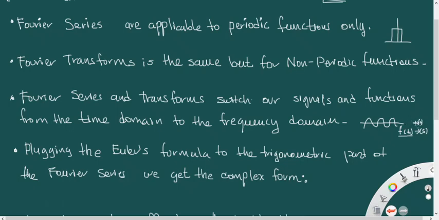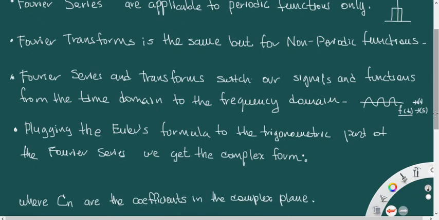So these two are part of the frequency domain, but the difference is that in this case, for the Fourier series, we are using trigonometric expressions and we are adding all those trigonometric functions together to get an equation or a set of equations that is a representation of the original signal, but in terms of a sum of trigonometric terms.